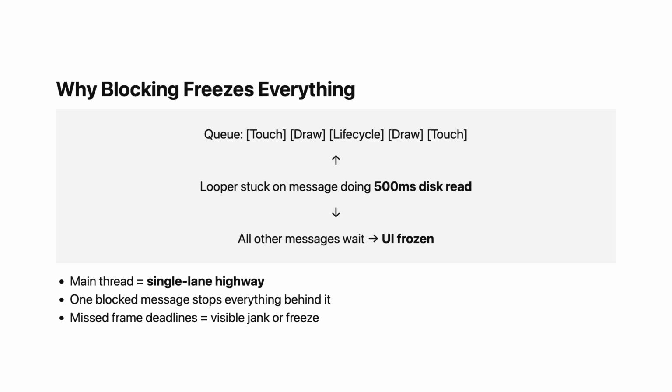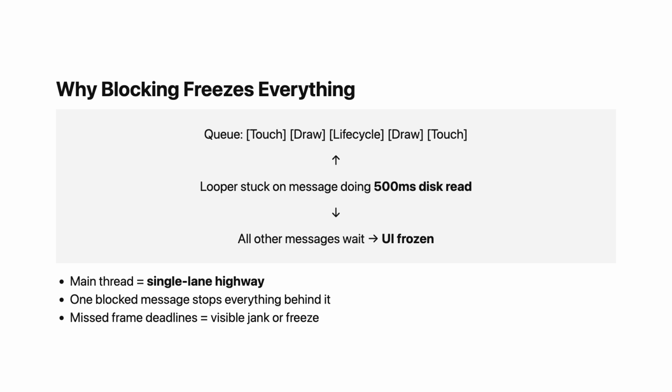Touch events pile up in the queue unprocessed, so the UI feels unresponsive. Draw messages pile up, so the screen looks frozen. The Choreographer posts a message saying it is time to draw frame number 1000, but the looper is stuck processing your disk read. By the time it finishes and gets to the draw message, it is too late. You have missed multiple frame deadlines.